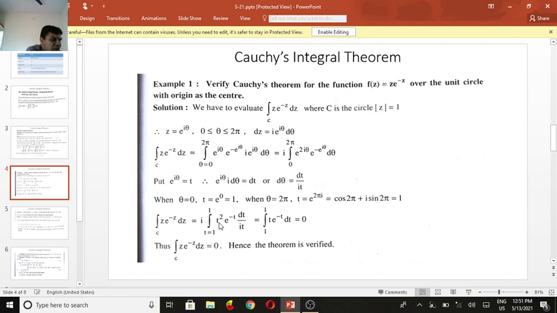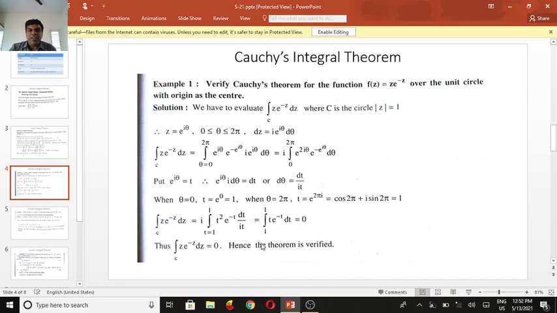By Euler's formula, that is cos 2π plus i sin 2π. So cos 2π is 1 and sin 2π is 0, so it becomes 1, and t varies from 1 to 1. Converting all θ in terms of t, the integral over C of z e^(-z) dz is equal to i times the integral with t from 1 to 1 of t² e^(-t) dt divided by it. The i cancels, and one t cancels, so it becomes t e^(-t) dt.